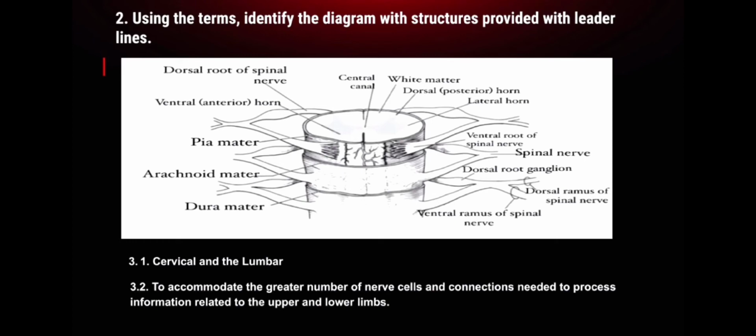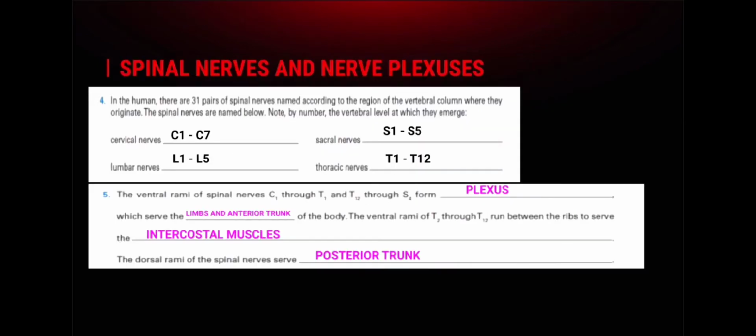For number 3, the spinal cord is enlarged in two regions, the cervical and the lumbar regions. Next, what is the significance of these enlargements? It is to accommodate the greater number of nerve cells and connections needed to process information related to the upper and lower limbs. Spinal nerves and nerve plexuses.